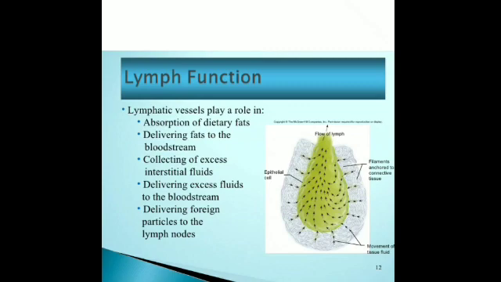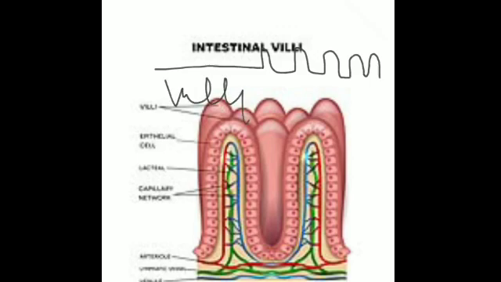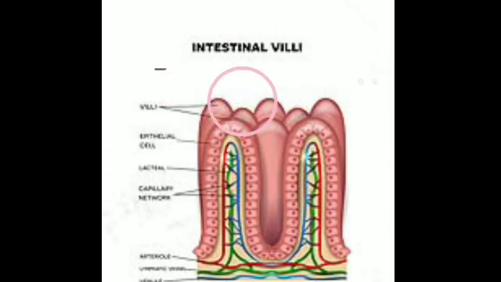And how is it doing this? You see in this picture. Here you can see how the inside surface of the intestine is. It is not smooth like this, but it is broken up, or it throws out projections like these. These are known as the villi, and a magnified view of the intestinal villi has been given.